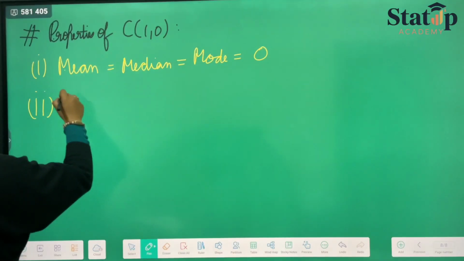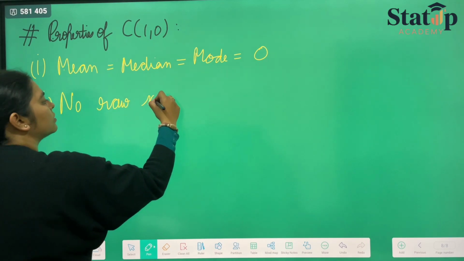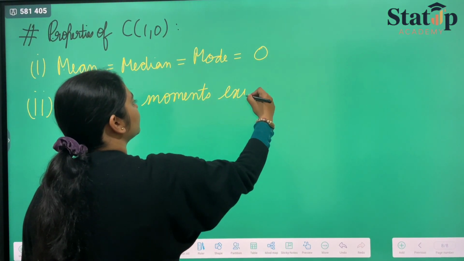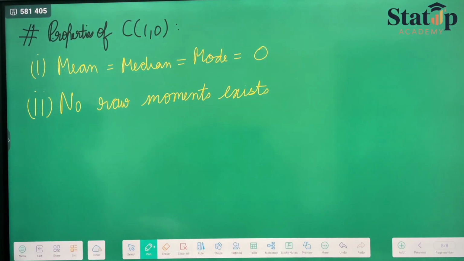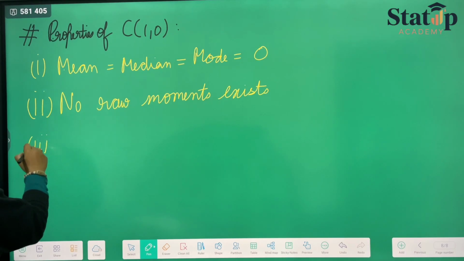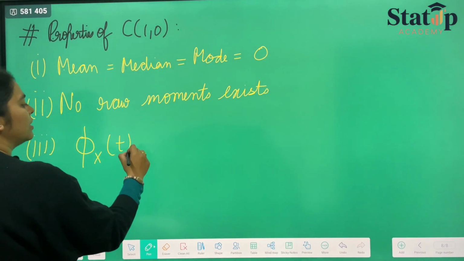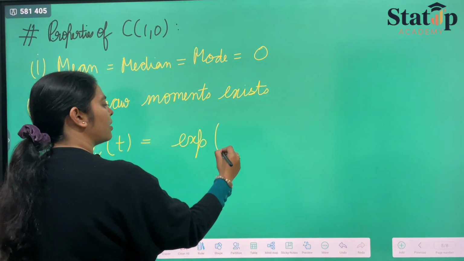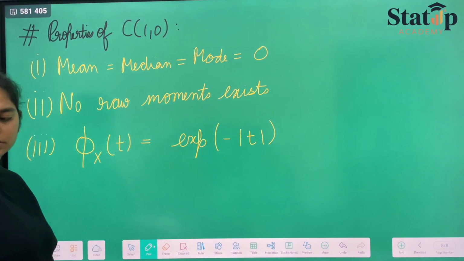No raw moments exist. There is no raw moment that exists in Cauchy distribution. The characteristic function of Cauchy distribution is given by phi_X(t) equals exponential of minus modulus t.